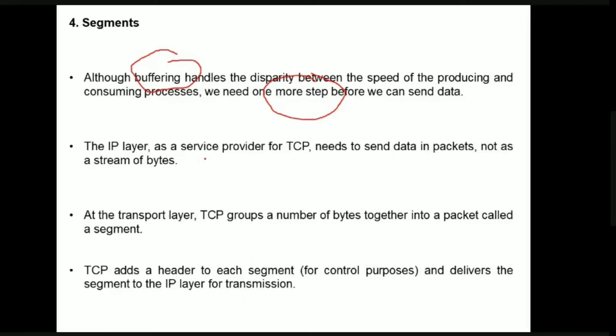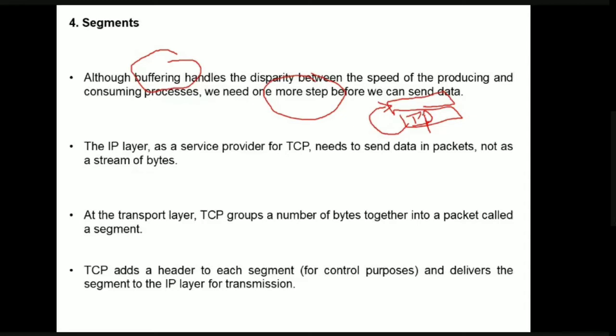The IP layer is the service provider for TCP, right? This is the network layer and this is the transport layer, right? The network layer provides the service to the transport layer. It is most commonly called the IP layer. This IP layer is going to provide some service to TCP, because TCP needs to send the data in the form of packets.